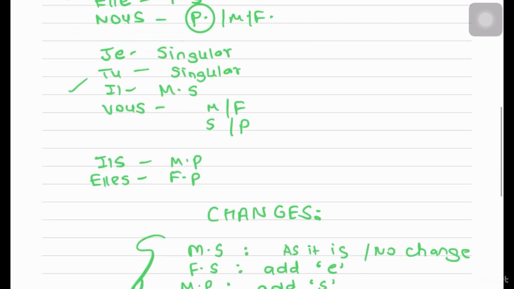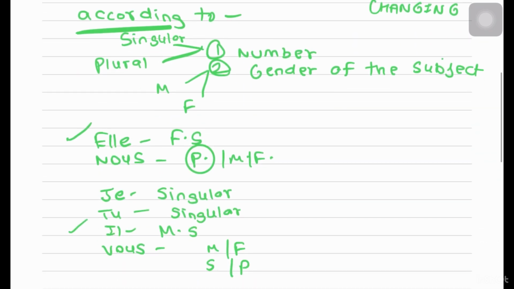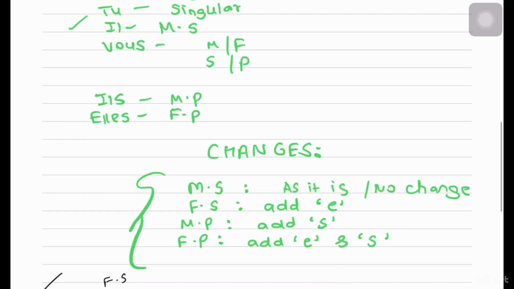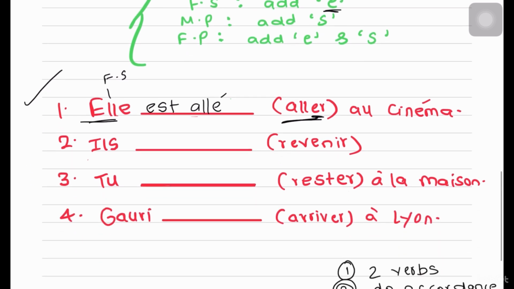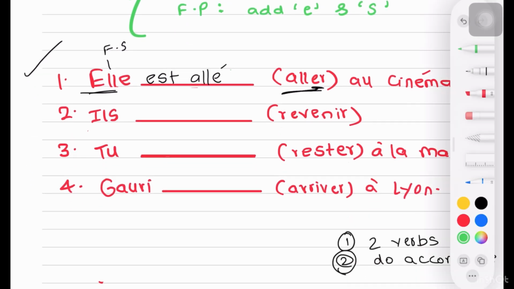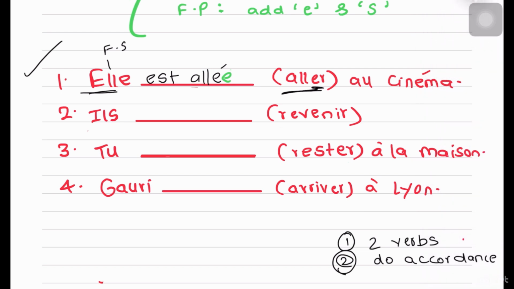And what is the rule of accordance for that? If your subject is feminine singular, you add an E to your past participle. That is what we call accordance. I'll add an E here. Because if you do not put this E here, you will lose marks. This E is extremely important. Accordance is your last step that you need to do in order to complete your answer.